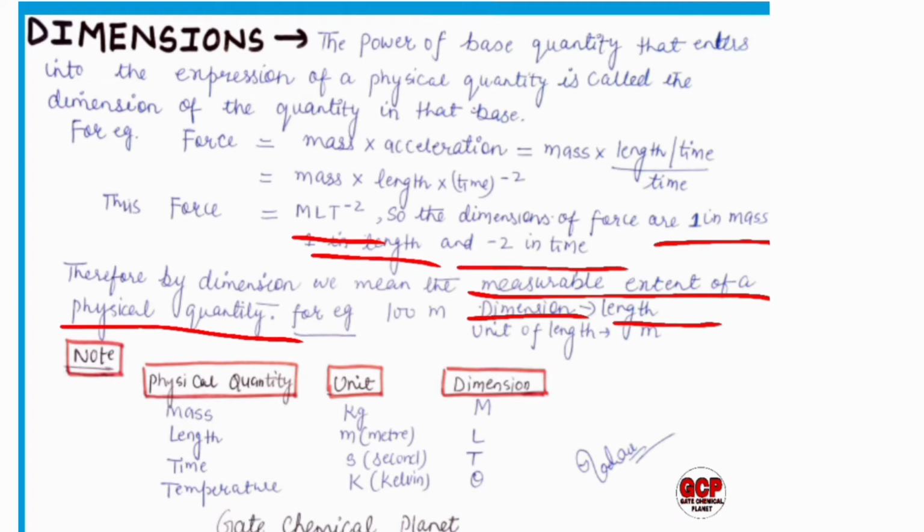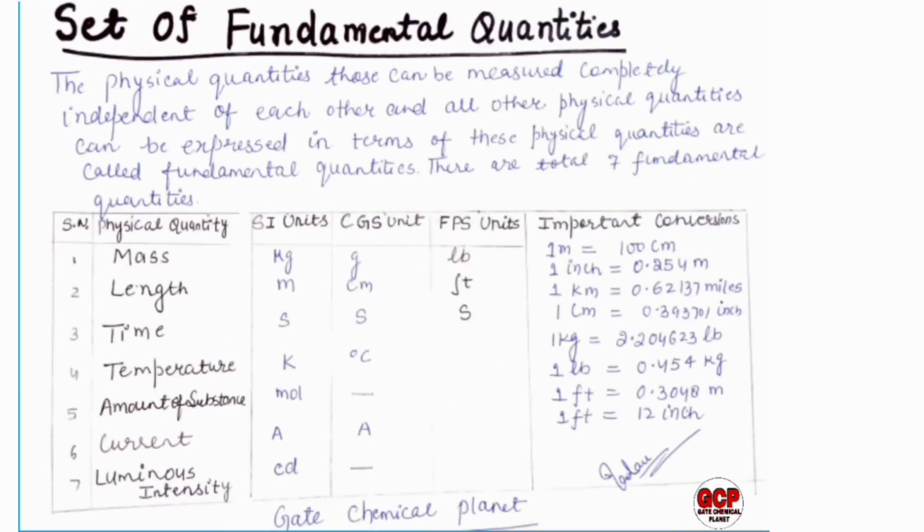Students, here the physical quantity is mass, its unit is kilogram and dimension is capital M. For length, the unit is meter and dimension is capital L. For time, similarly, the unit is small s, second, and dimension is capital T. For temperature, the unit is Kelvin and dimension is theta. So don't be confused between units and dimensions. Okay, it is clear to all the students, I think.